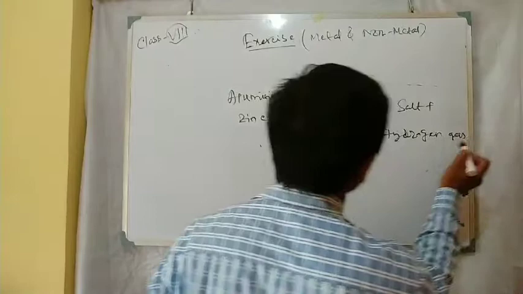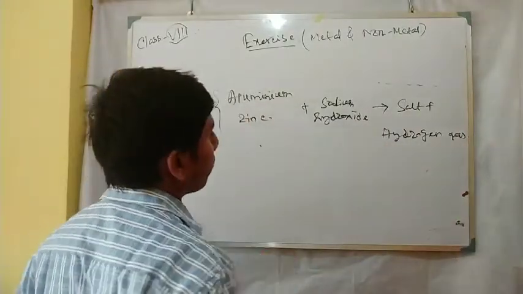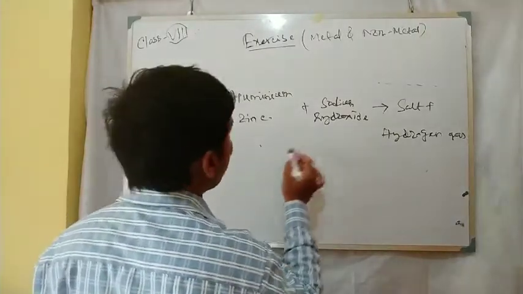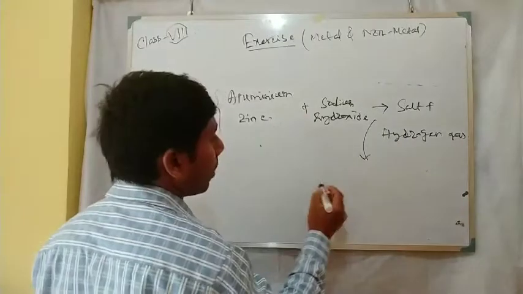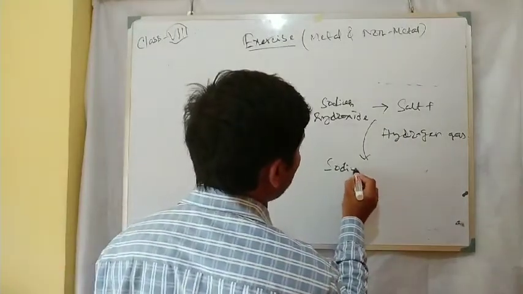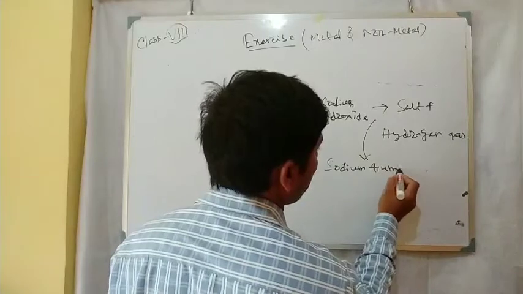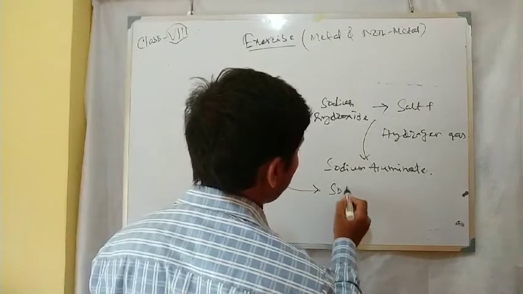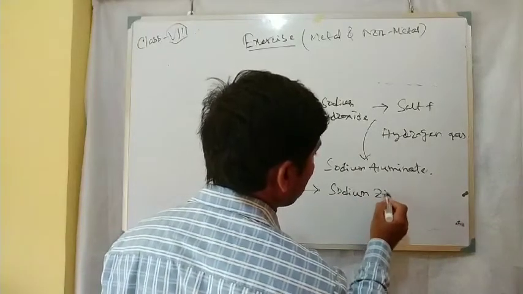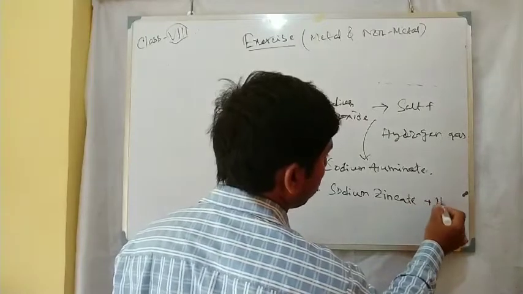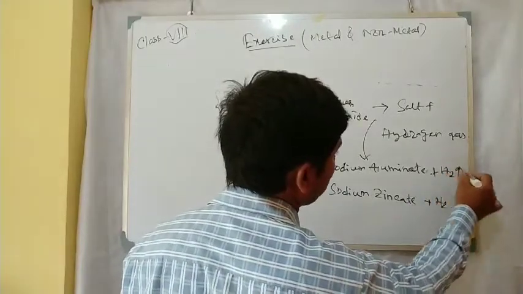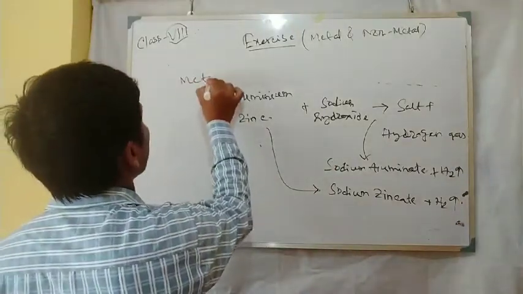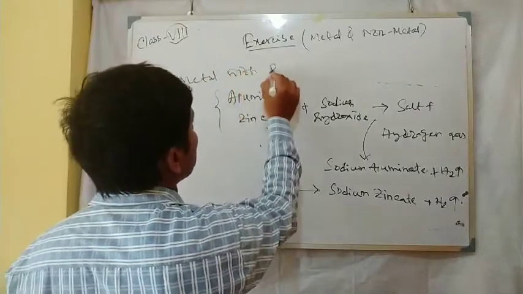I have already discussed this: aluminium or zinc plus sodium hydroxide gives salt plus hydrogen gas. Now what is the name of the salt? In case of aluminium it is sodium aluminate, and in case of zinc it is sodium zincate, plus hydrogen gas.